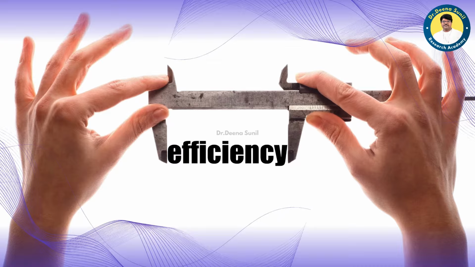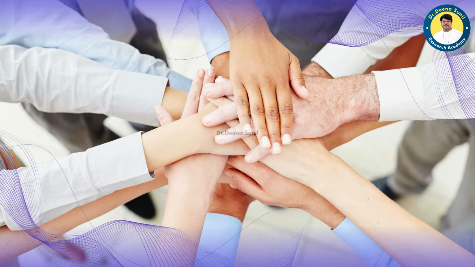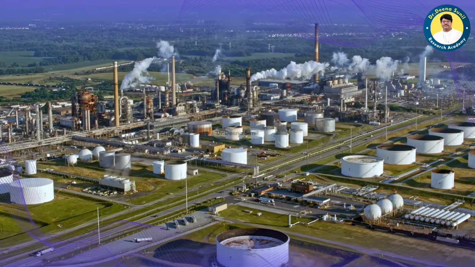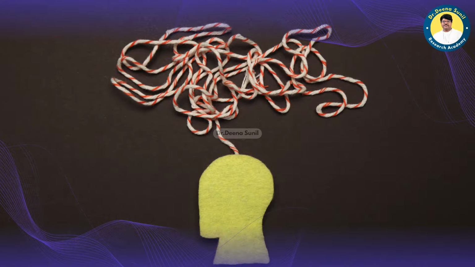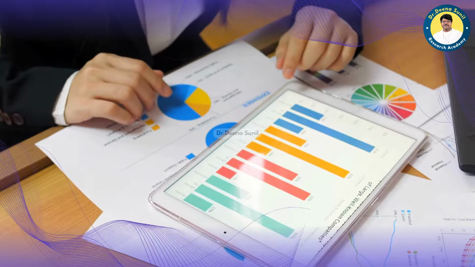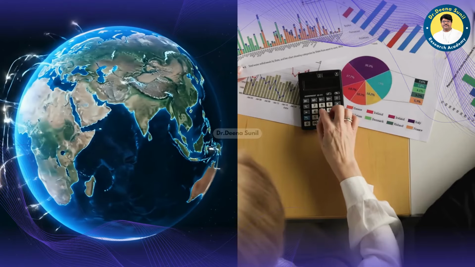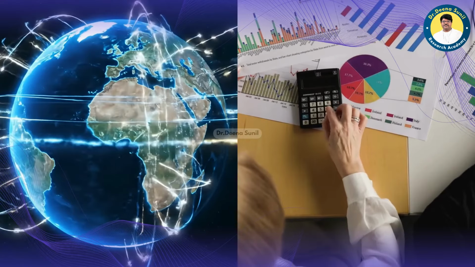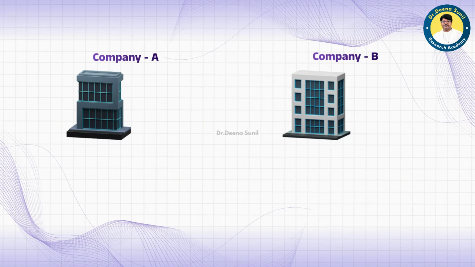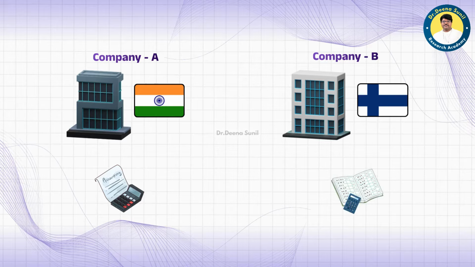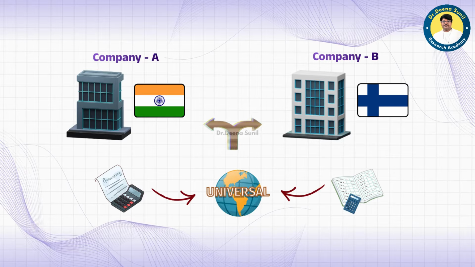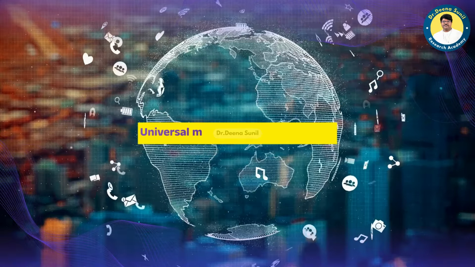Now let's move on to the last principle, universal agreement. For a measure to be truly useful, it must be acceptable by everyone and everywhere. Imagine if different industries, countries, or even people had a different way of measuring efficiency. This would create chaos. We wouldn't be able to compare results or make reliable decisions. So we need an efficiency measure that works everywhere in all situations. For example, let's say you are comparing the efficiency of two companies from different countries. One company uses a different accounting system than the other. To compare them fairly, we need a universal efficiency measure that applies to both companies, no matter how different their systems are.